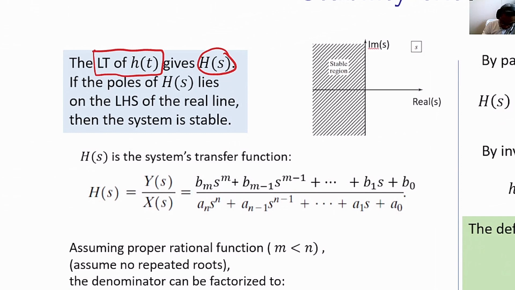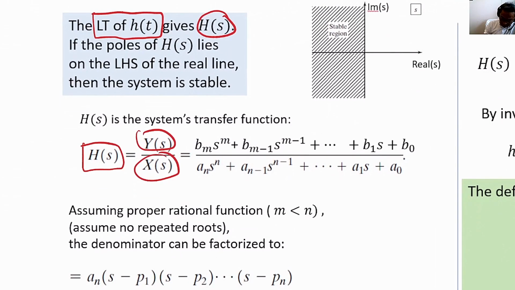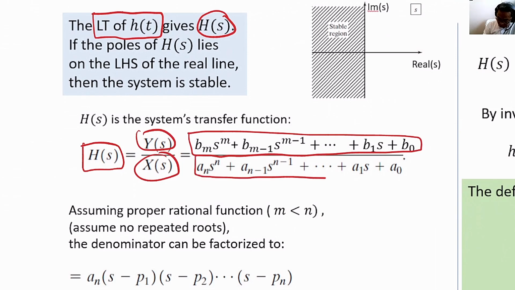It gives you H of s. H of s relates Y of s to X of s, and the numerator is some polynomial of s times a constant coefficient b, and in the denominator is a times some polynomial again.